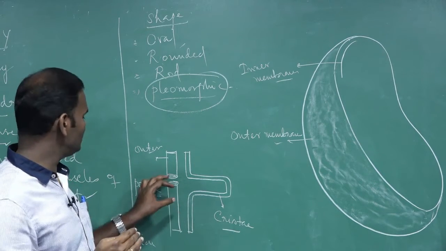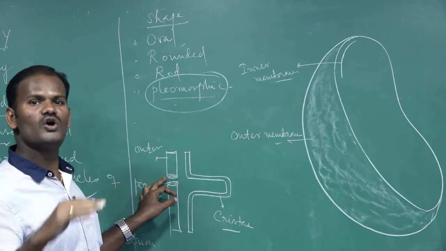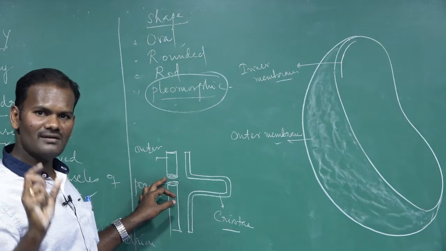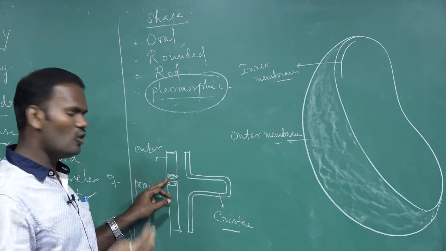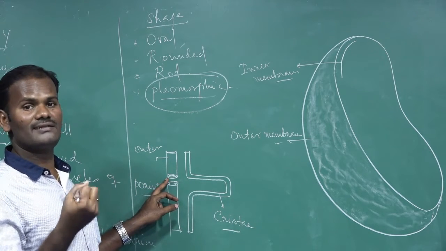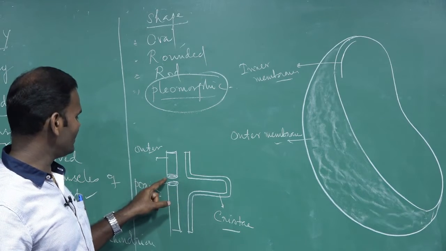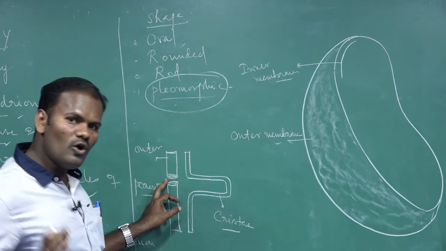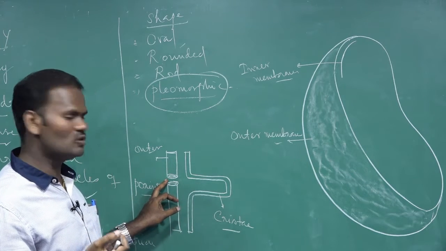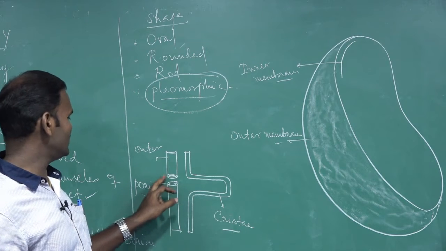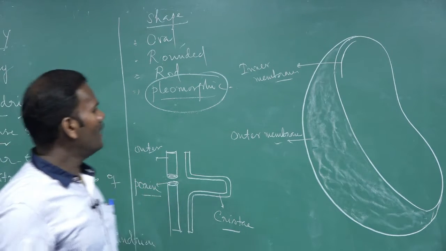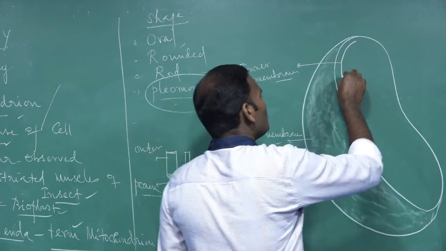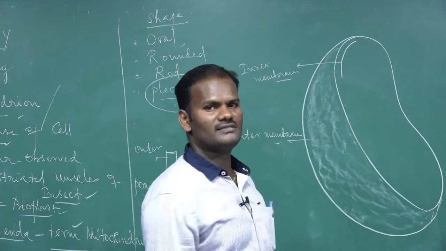You know what a Dalton is? Dalton is a unit used to measure the size of proteins. But this porin protein allows molecules of less than 1000 Dalton to pass. So it acts as a porin. That is why this outer membrane is a highly permeable membrane. It allows certain smaller molecules to pass through a channel protein called the porin protein. Whereas the inner membrane is a highly impermeable membrane. It does not allow all substances to pass through.